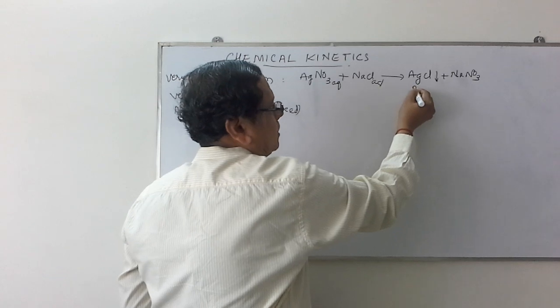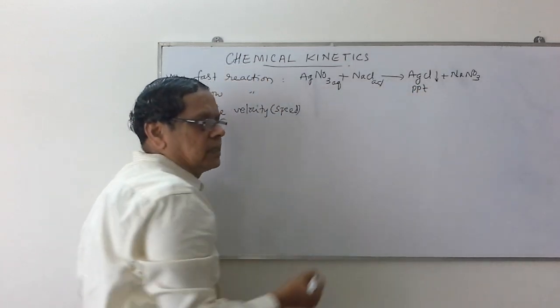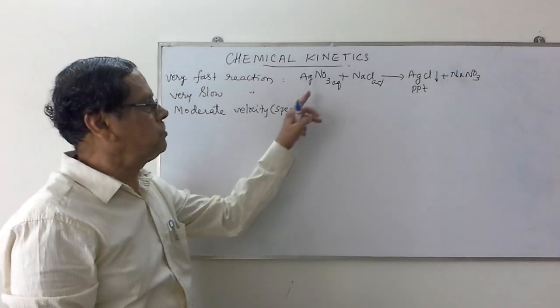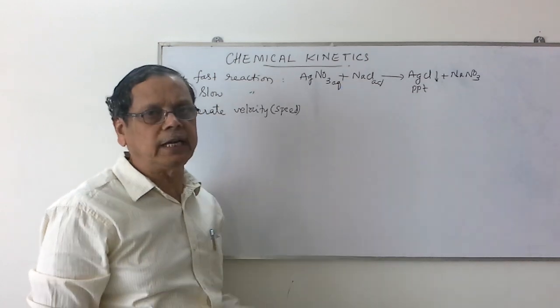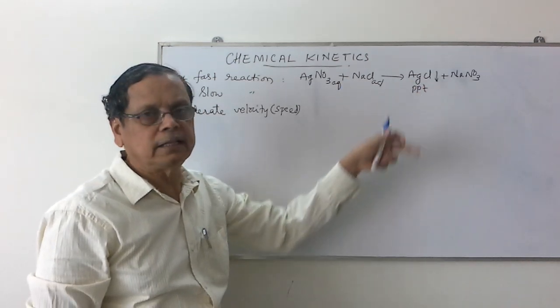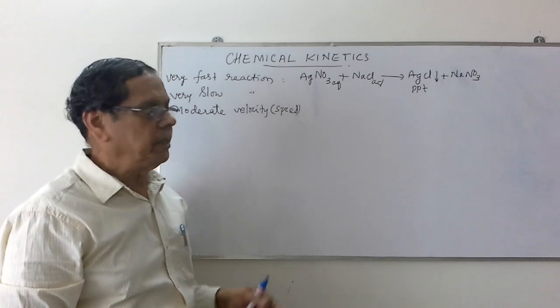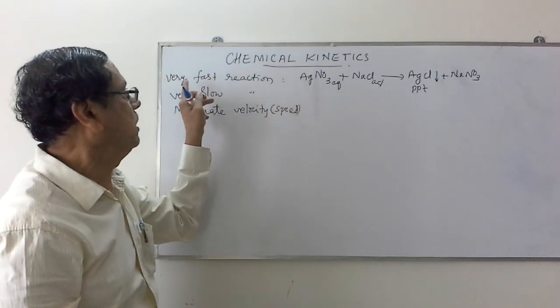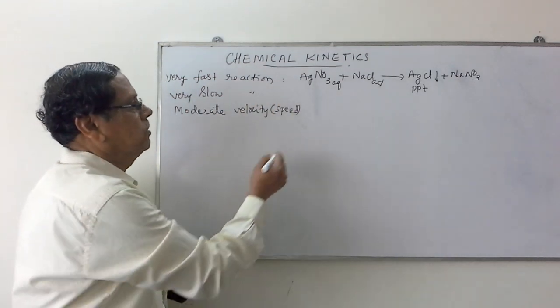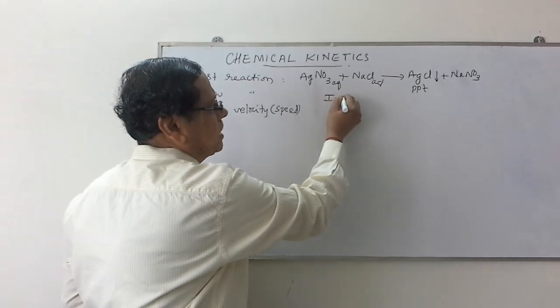So such reactions which take place instantaneously, as soon as we mix the solution of AgNO3 and NaCl, we will immediately get the precipitate of AgCl. That's why such reactions are very fast reactions, which are also named as the instantaneous reactions.